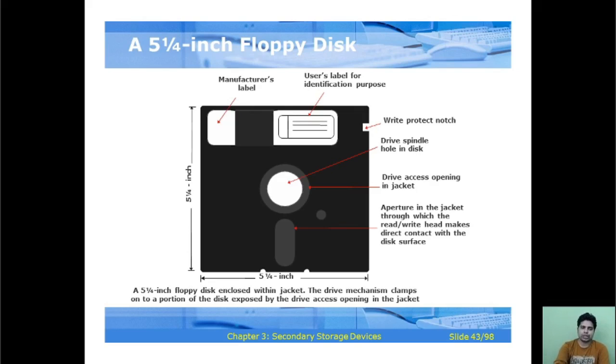This is an example of a 5 1/4 inch floppy disk.